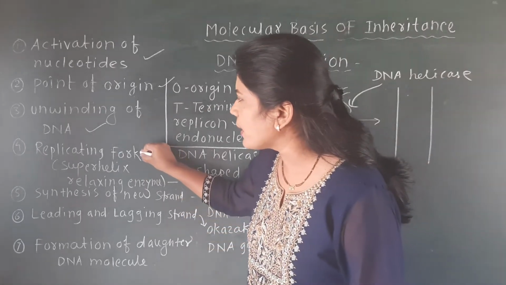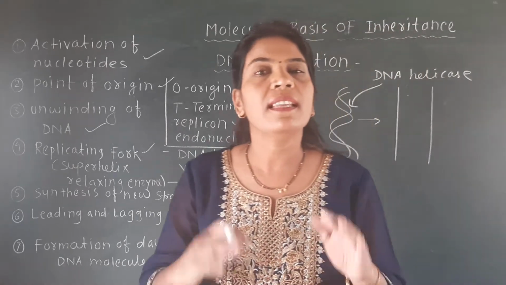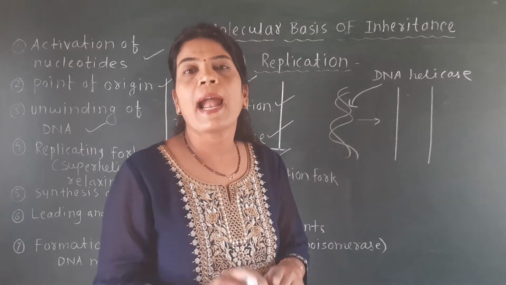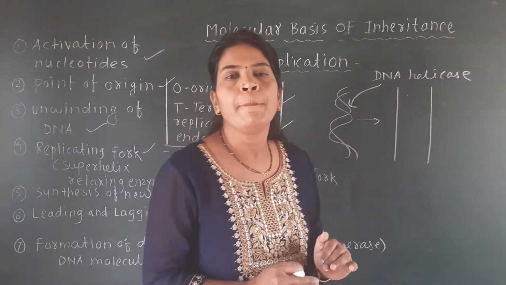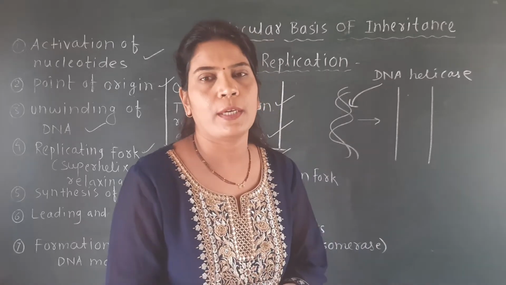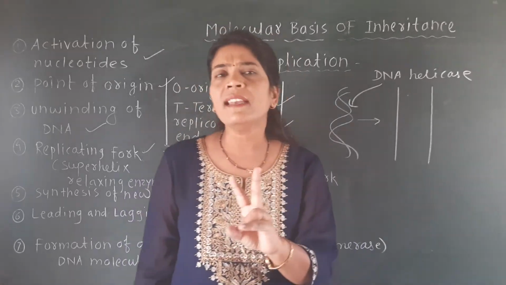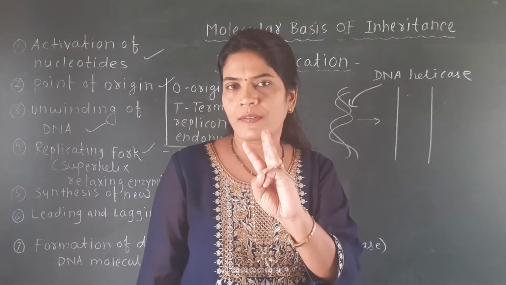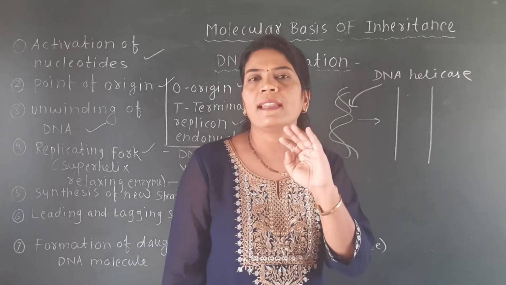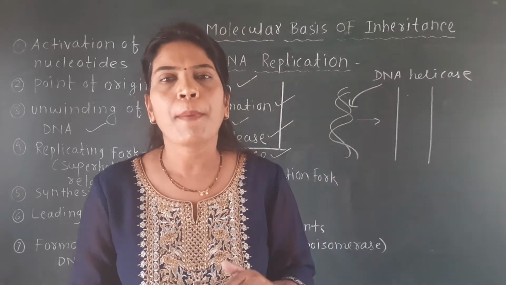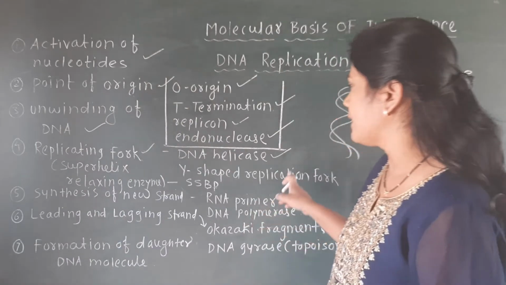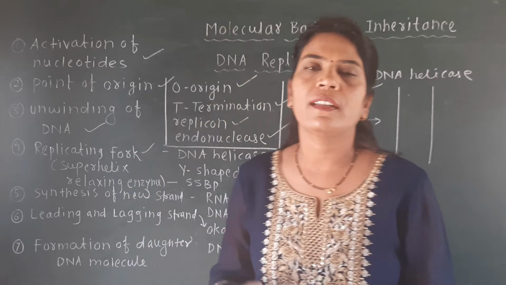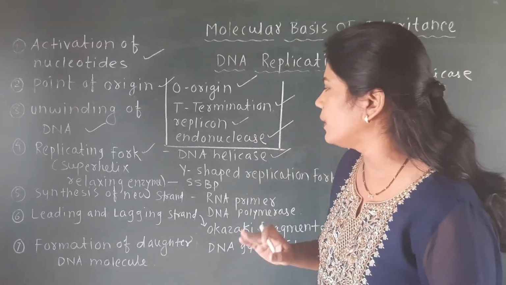One thing here is that this DNA helicase enzyme breaks the hydrogen bonds present between adenine and thymine and between guanine and cytosine. Between adenine and thymine, 2 hydrogen bonds are there. Between guanine and cytosine, 3 hydrogen bonds are there. These are weak hydrogen bonds, and they can be broken by the DNA helicase enzyme. It is also called the DNA unwinding enzyme because it is responsible for unwinding of the DNA.